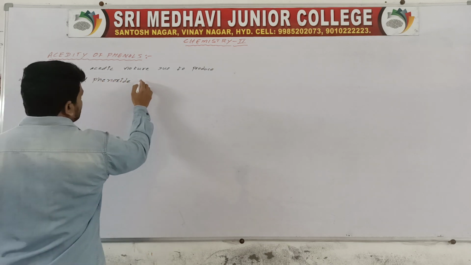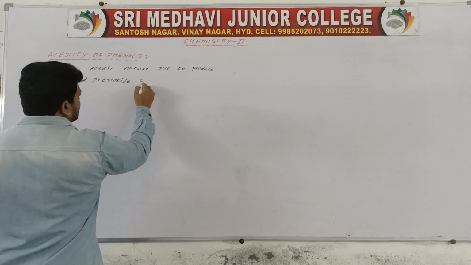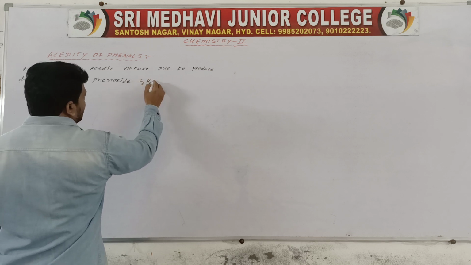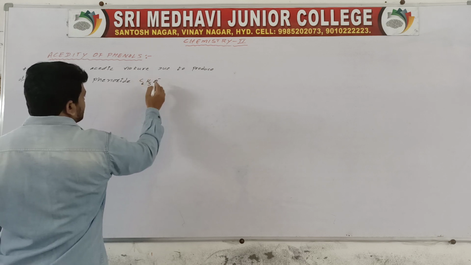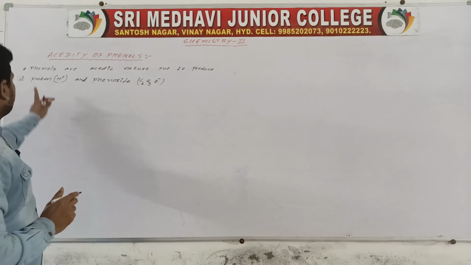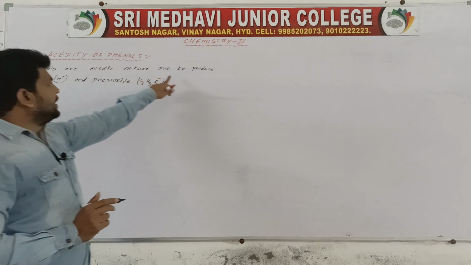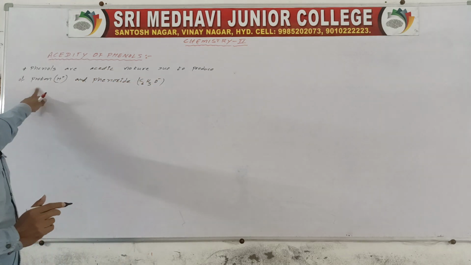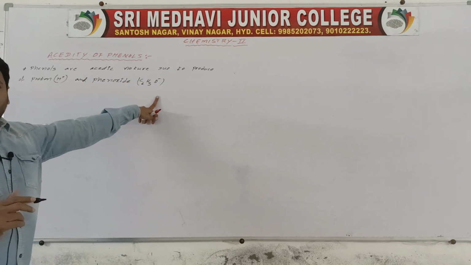Phenoxide means C6H5O minus. So phenols are acidic in nature due to the production of a proton and phenoxide ions.